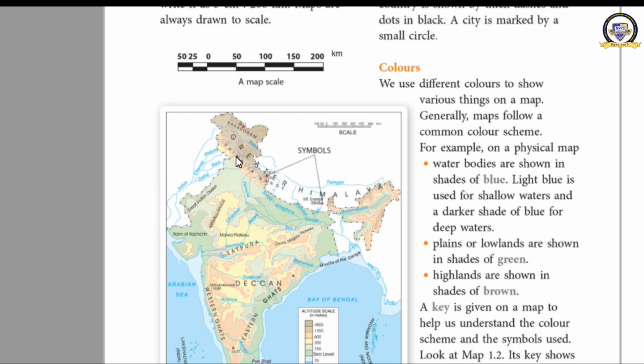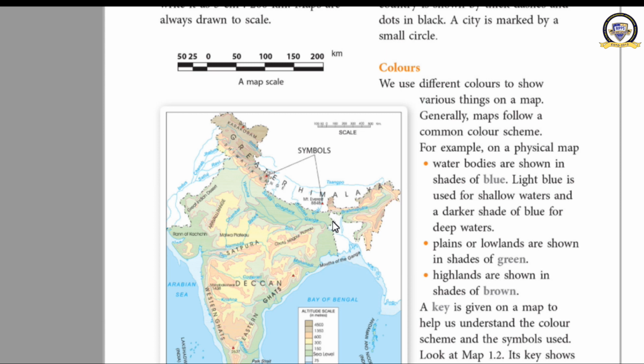Now, I'll tell you, this brown color. Do you know what does it indicate? It indicates mountains. And this green color, what does it indicate? Plain. Then this yellow color, do you know what does it indicate? It indicates the desert or the area which has less rainfall and all. Okay, and here this color indicates plateau. Got it now?